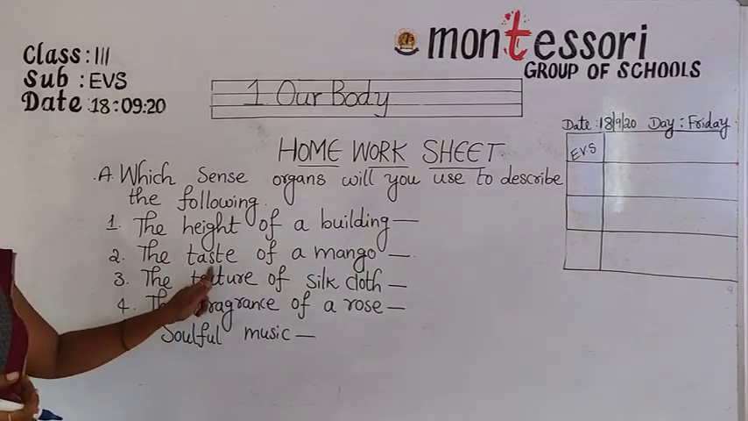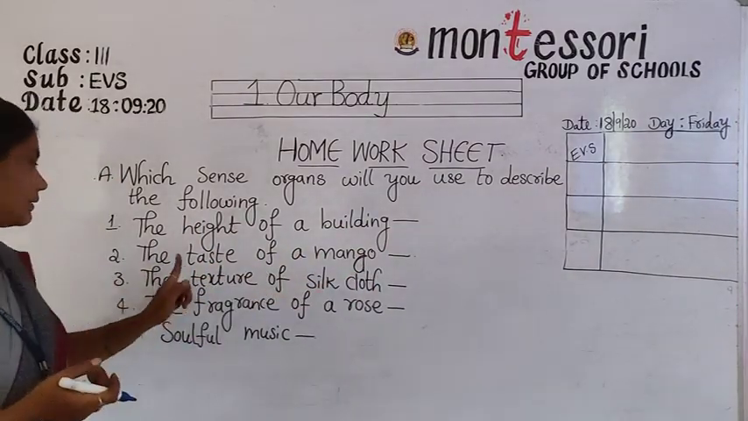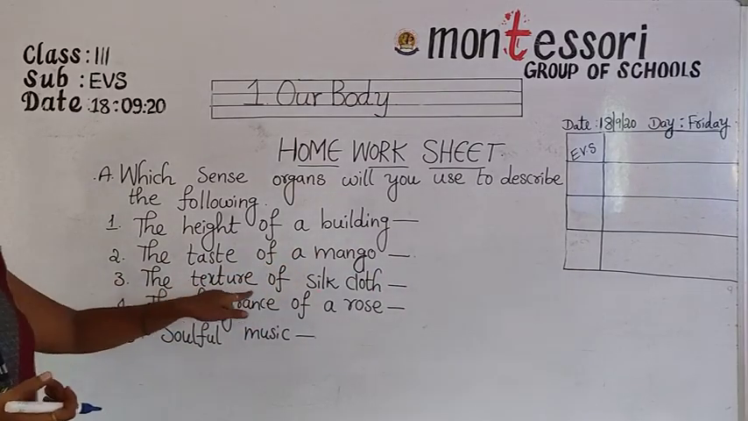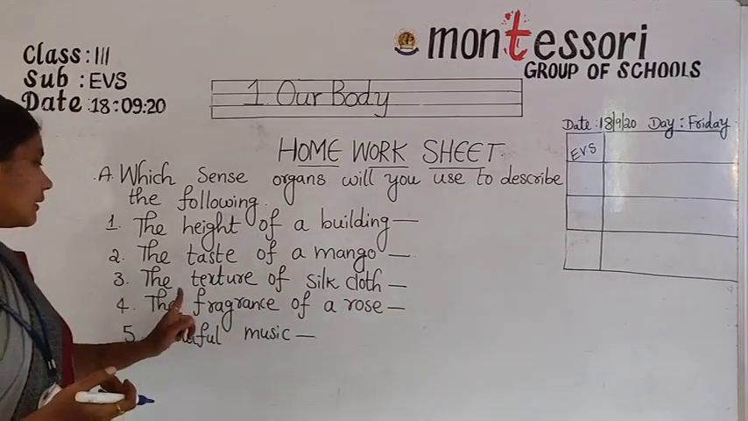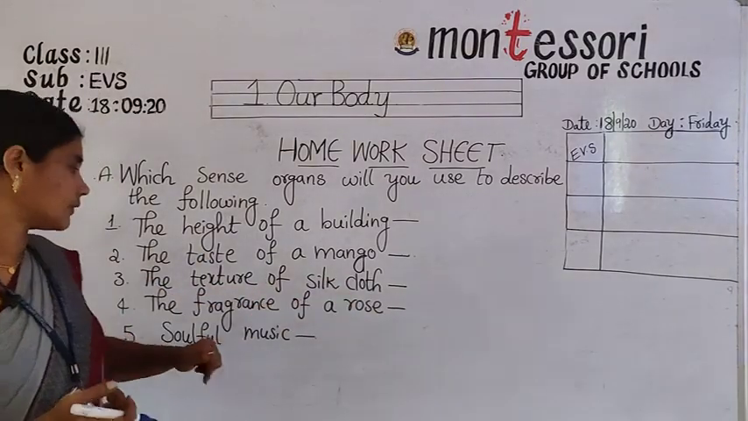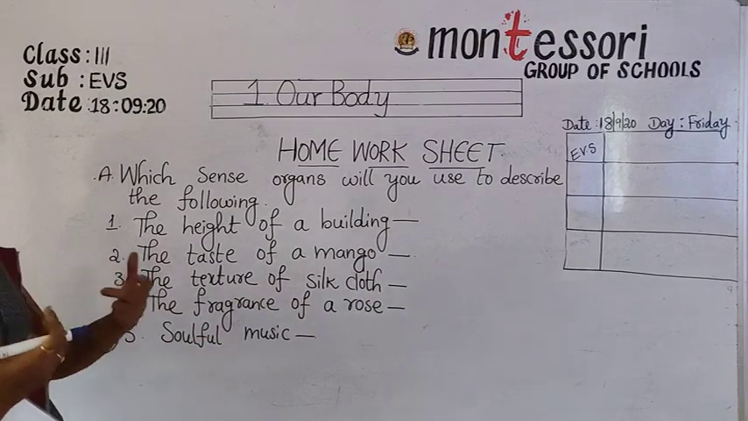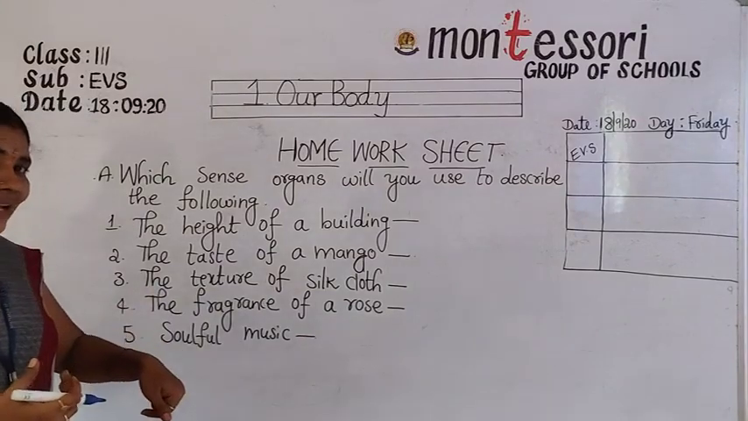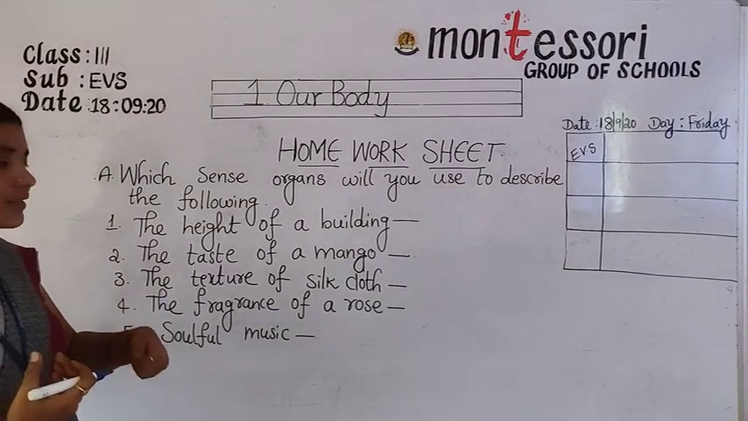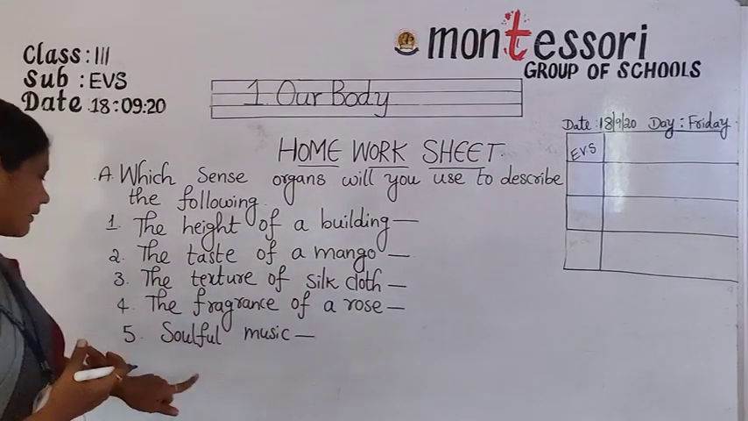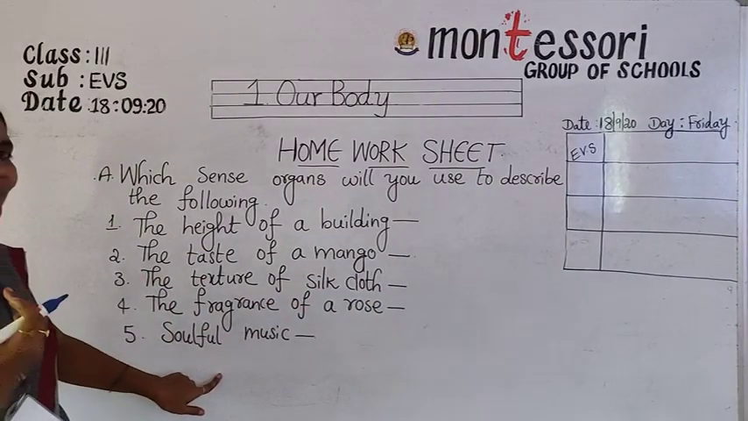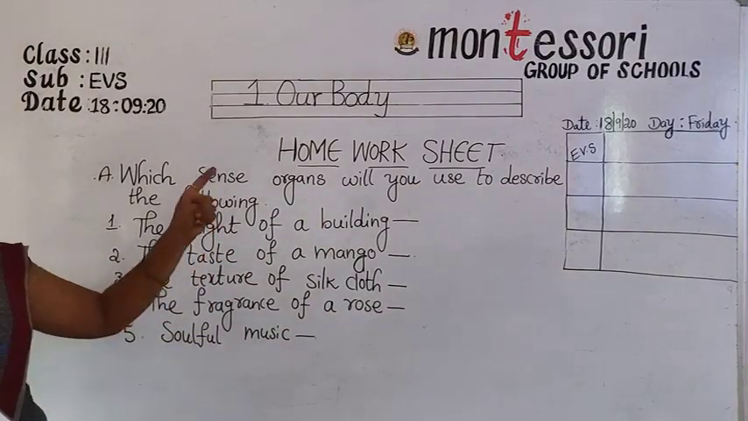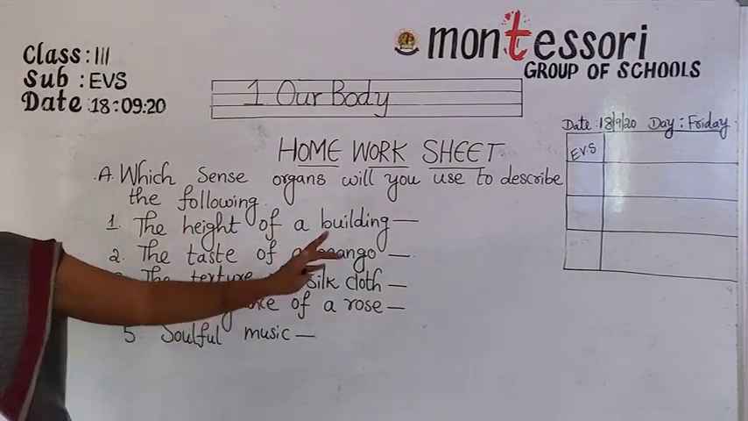Second one, the taste of a mango. Which sense organ is used? Next, the texture of silk cloth. How do you remember it? How do you recognize it? The fragrance of a rose. How do you know that? Which sense organ are you using? Then you should write there. Next, soulful music. Then you can write here the five sense organs. These five belong to the five sense organs. So what are they? You should write.